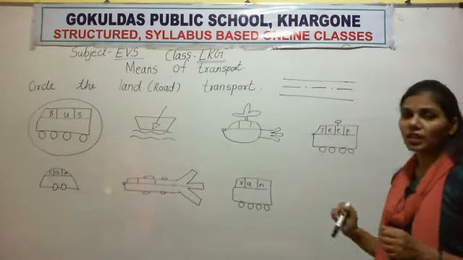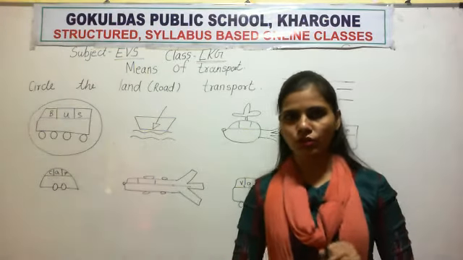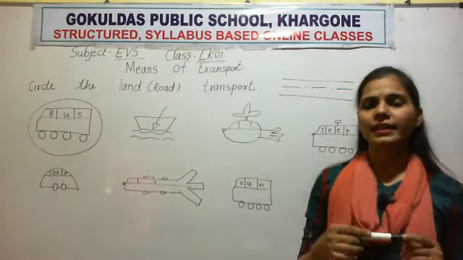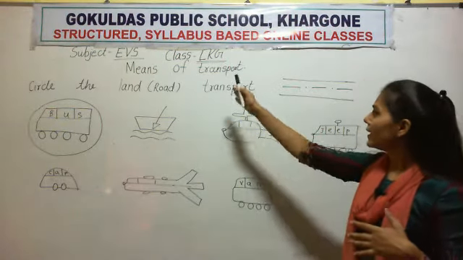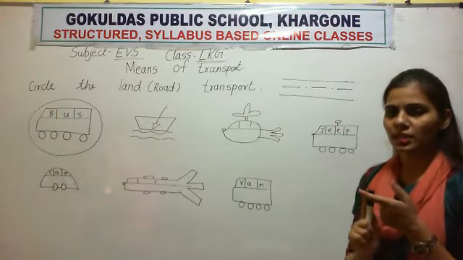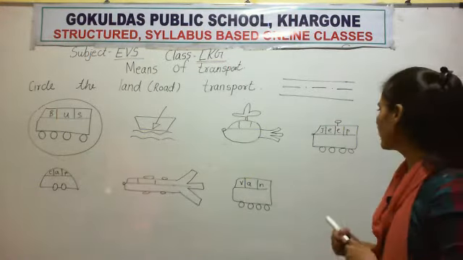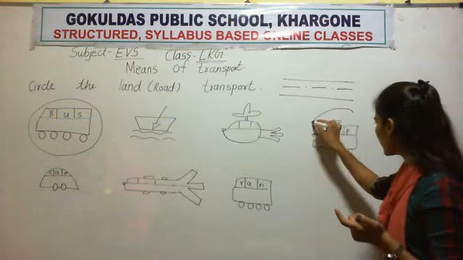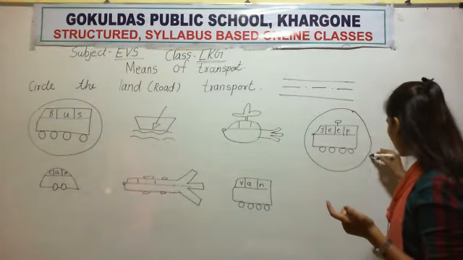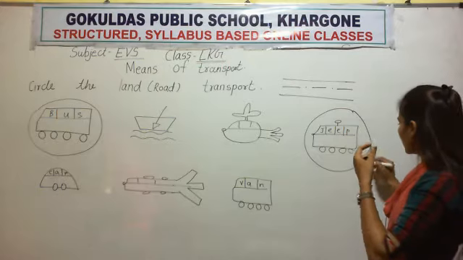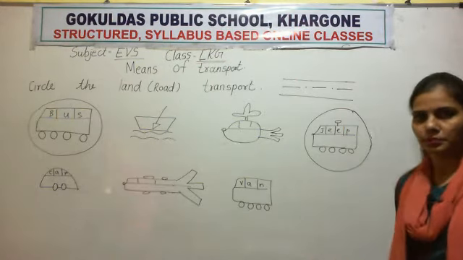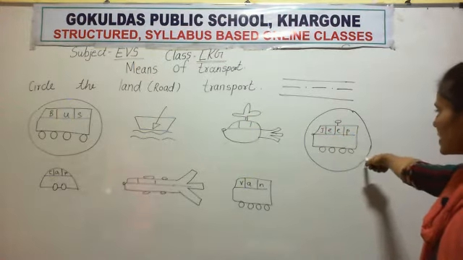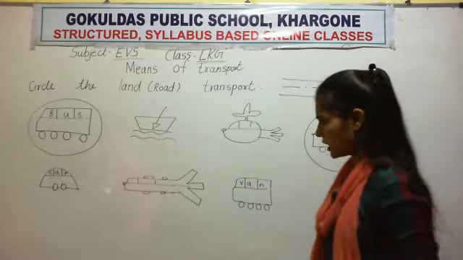Now next, jeep. Jeep moves on the road, yes or no? Yes, jeep moves on the road. That is why this is called land transport. Jeep is a land transport vehicle. So you circle, yes or no? Yes. So a big circle for jeep. So one circle for bus, then a circle for jeep.